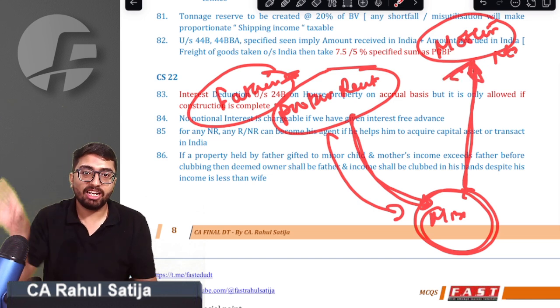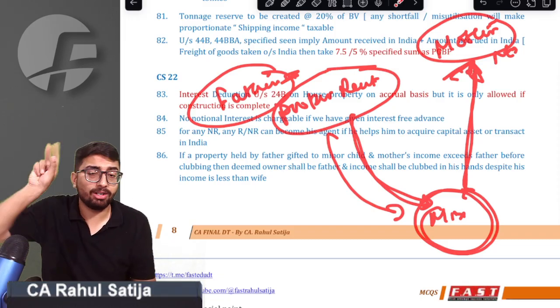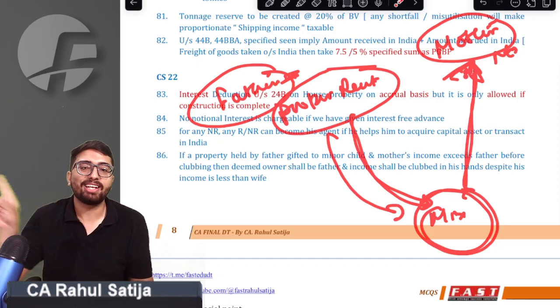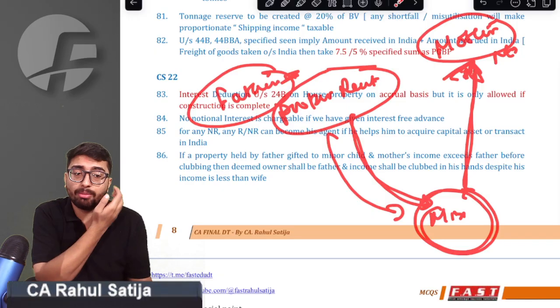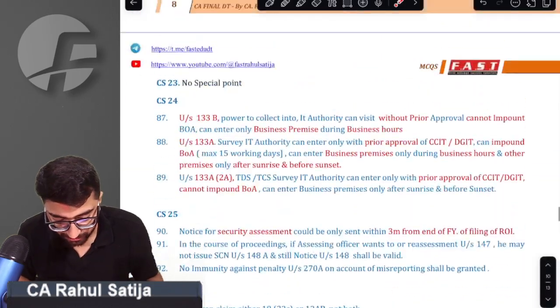The provision says this is not allowed. Whenever you give any property to your child, you are the deemed owner. Clubbing provisions of parents will not apply in this case. You are the deemed owner now, so it will be taxable in your hands only. It will not be taxed based on whose income is higher, but on the basis of who is actually the deemed owner. Sir, we got that point.